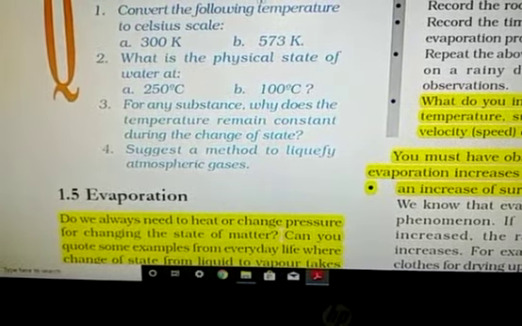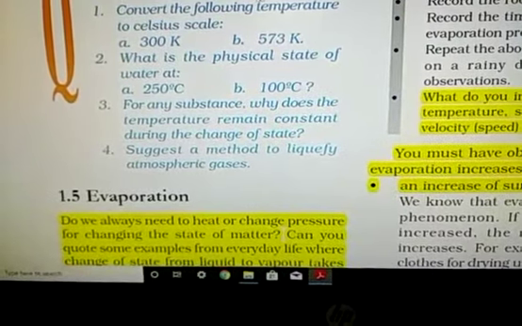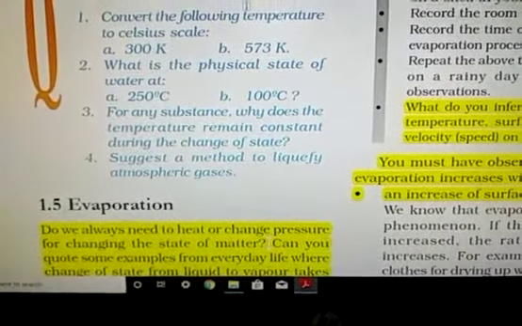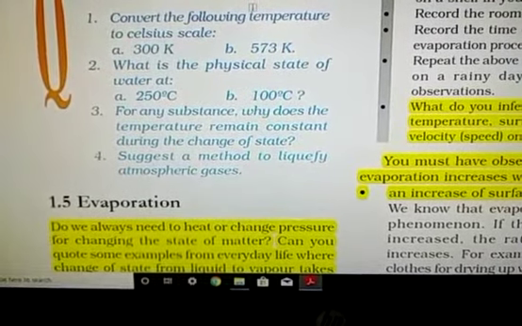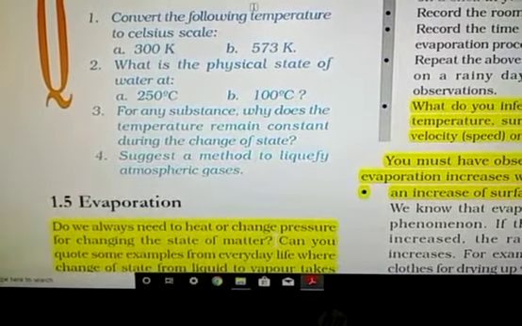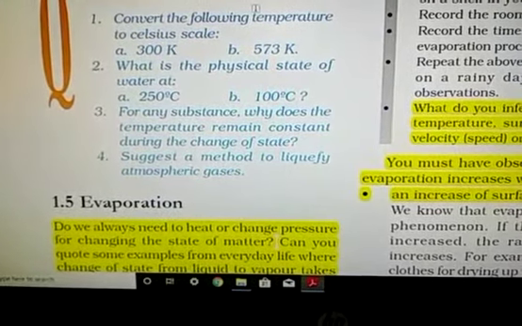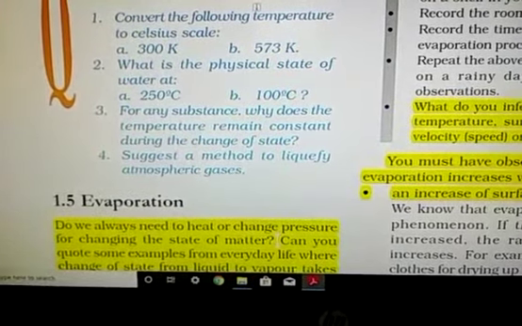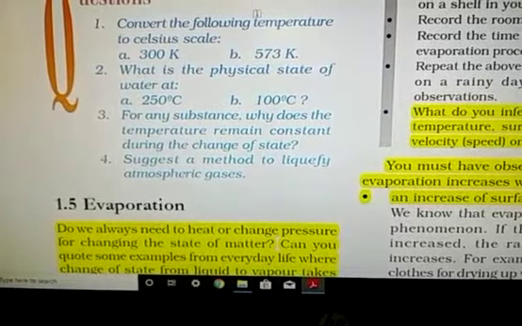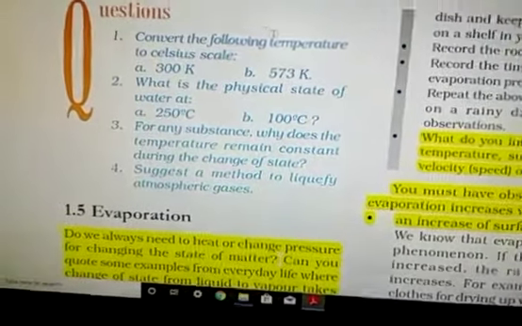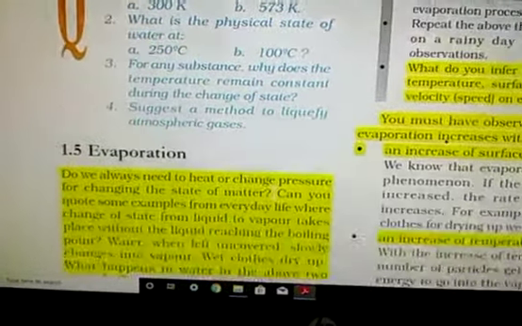Suggest a method to liquefy atmospheric gases. You know, the physical state of matter is decided by two factors, temperature and pressure. So by decreasing the temperature and increasing the pressure, we can liquefy the gas, or we can liquefy the atmospheric gases. Now come to the next, evaporation.